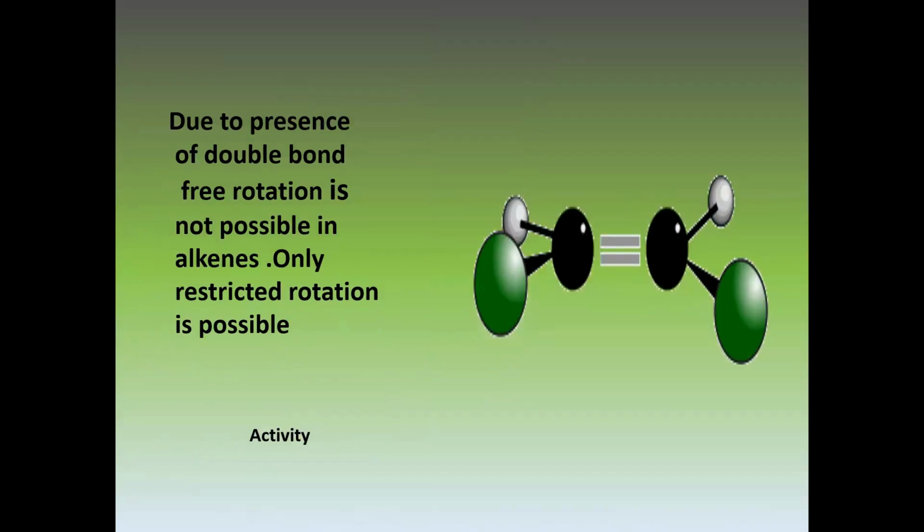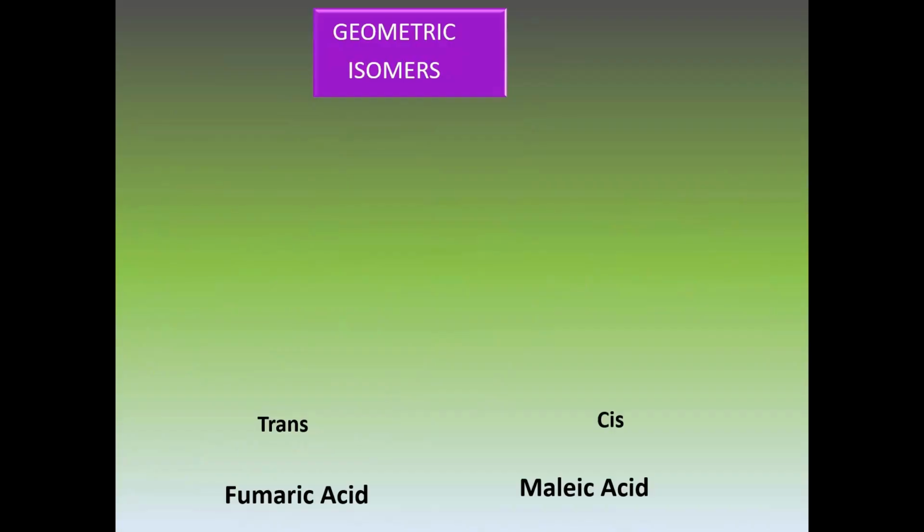As we have already discussed, a double bond between carbon-carbon shows restricted rotation. Free rotation is not possible across this bond. So, due to this restricted rotation, there are only two possibilities.